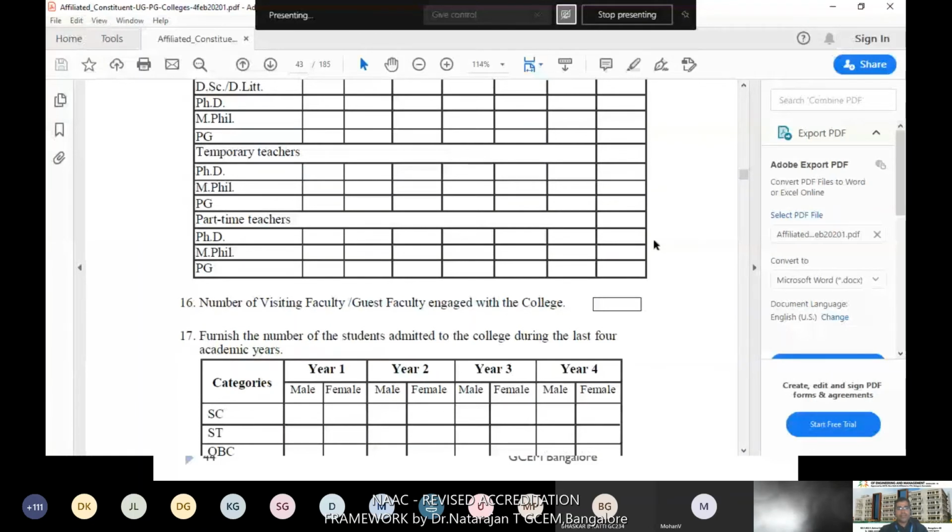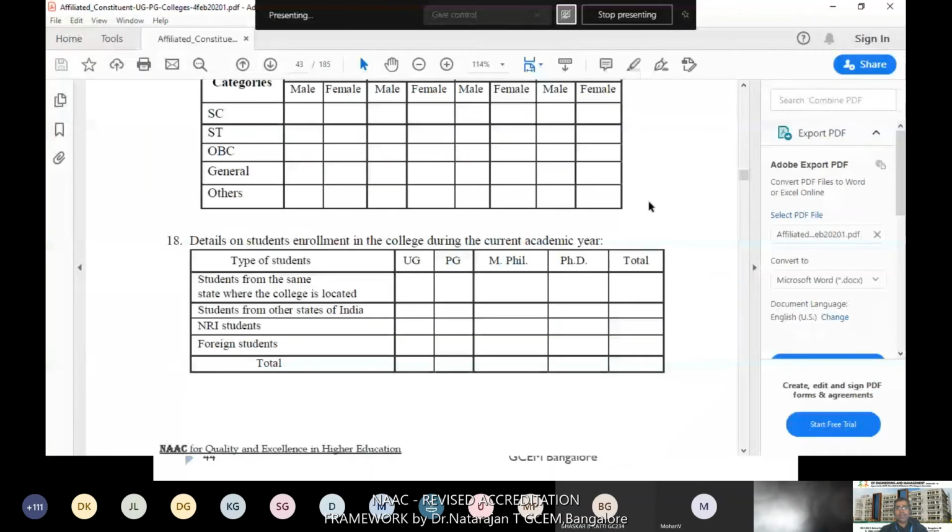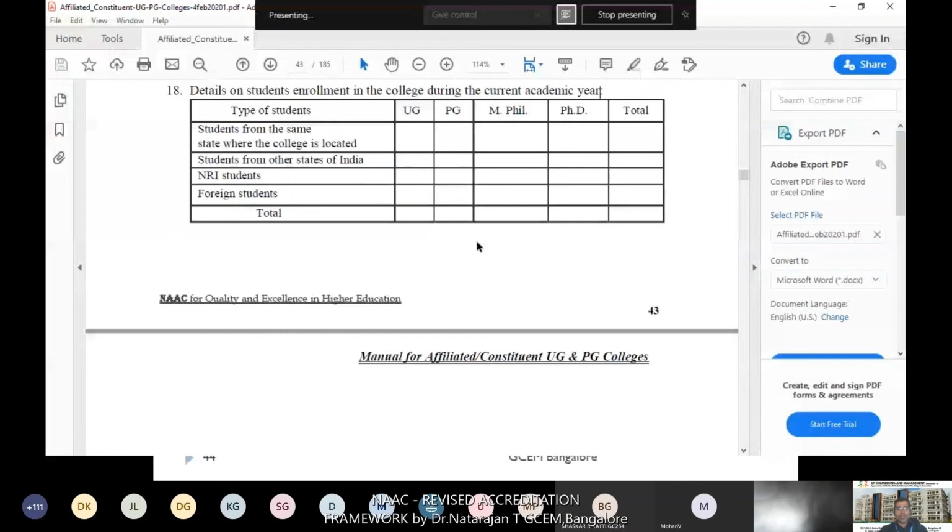Here they will ask some details about the students, the number of students studying in year 1, year 2, year 3 and year 4. Year 1, year 2, year 3, year 4 means the last 4 academic years, not the present year, and current year means the previous academic year. So you need to give the student details.